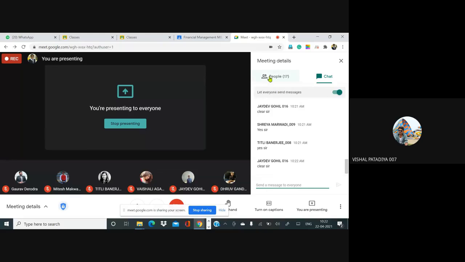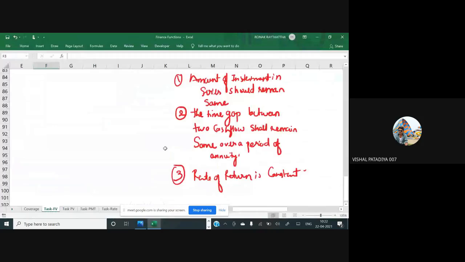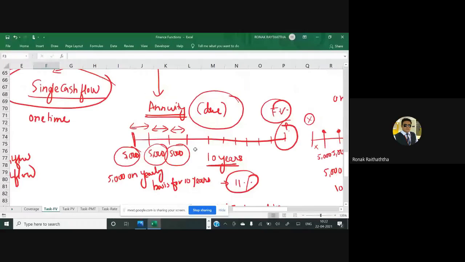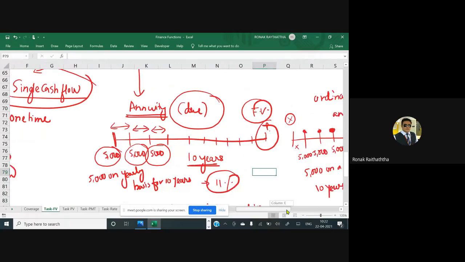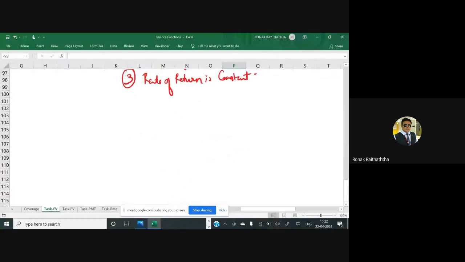Excuse me, sir. Yes, please. Sir, a point though, if my investment is at the end of the year, then it's called ordinary. But what is it called if I invest at the beginning of the period? I was expecting this question. Now I'm not using the word year, I'm using the word period: at the end of the period or at the beginning of the period.